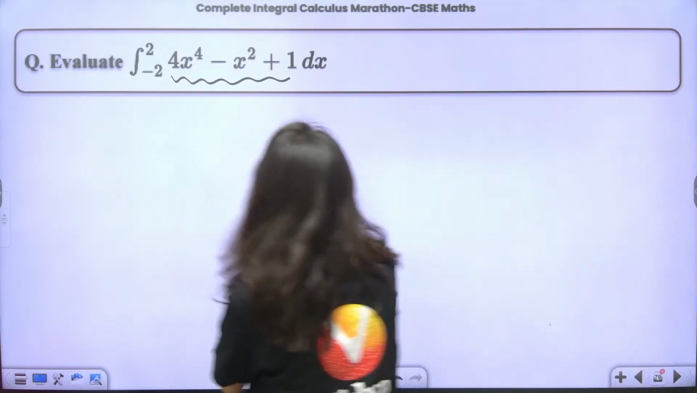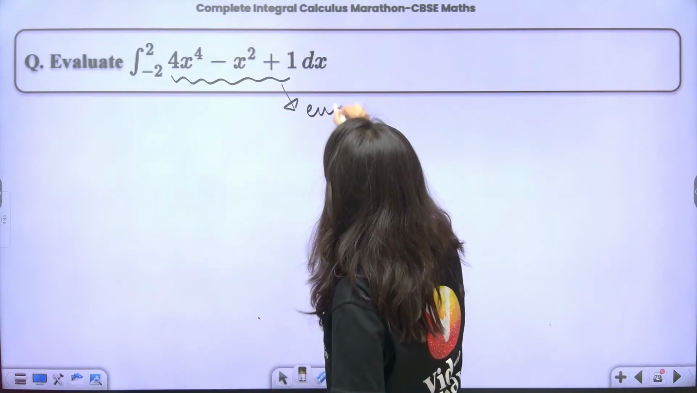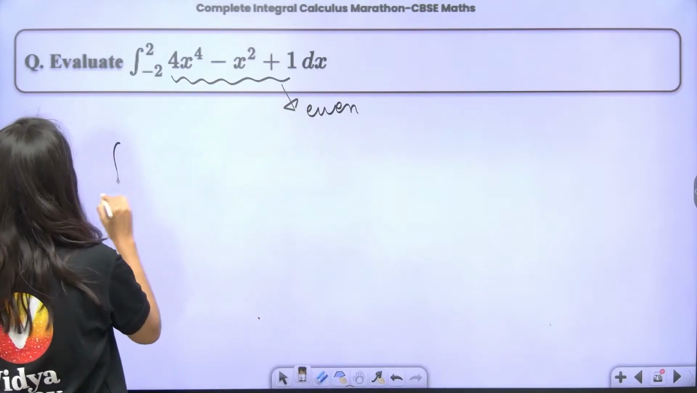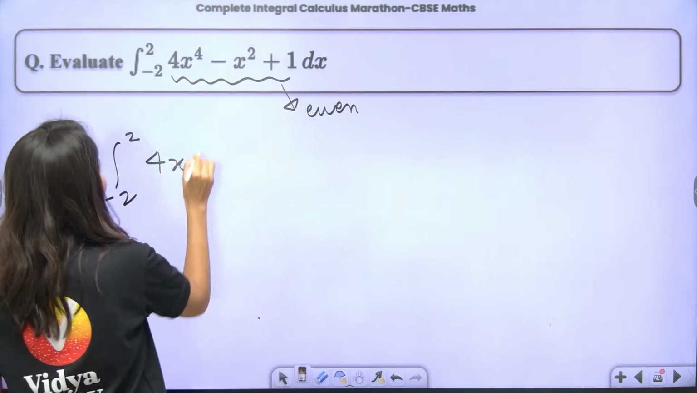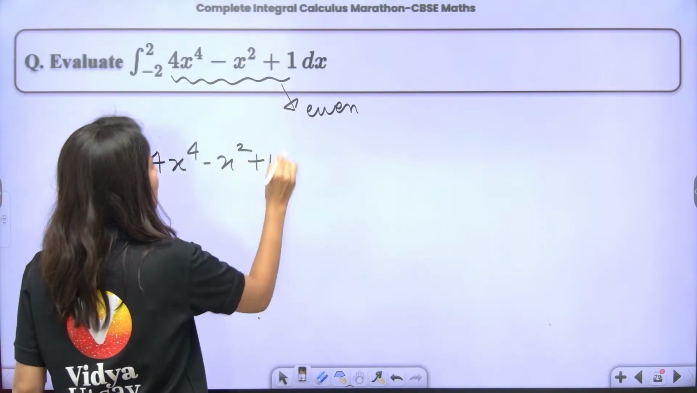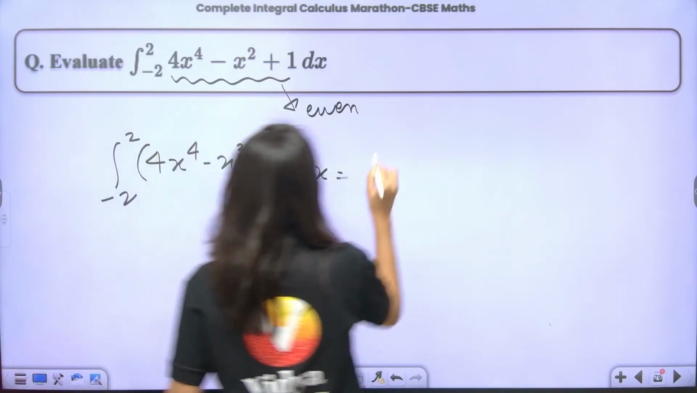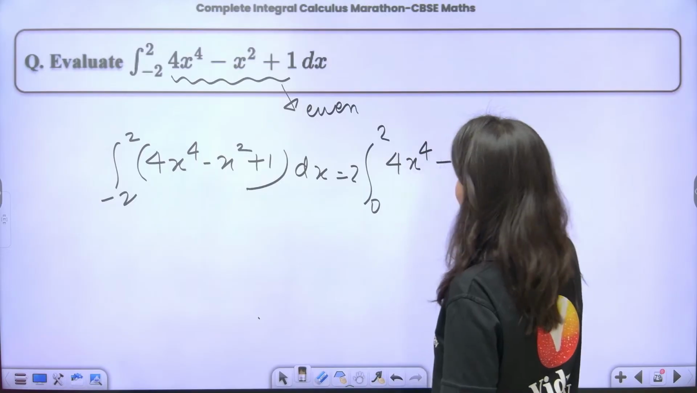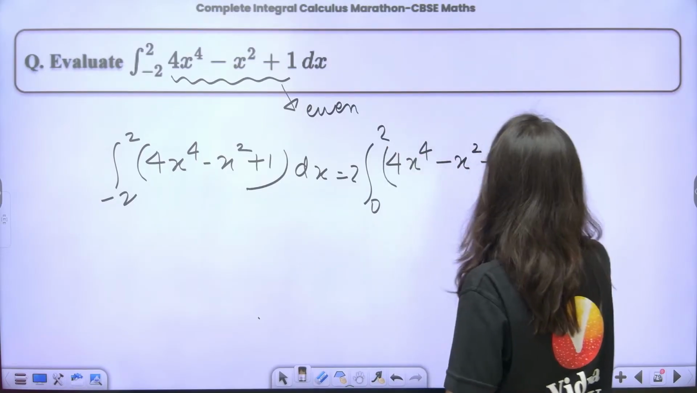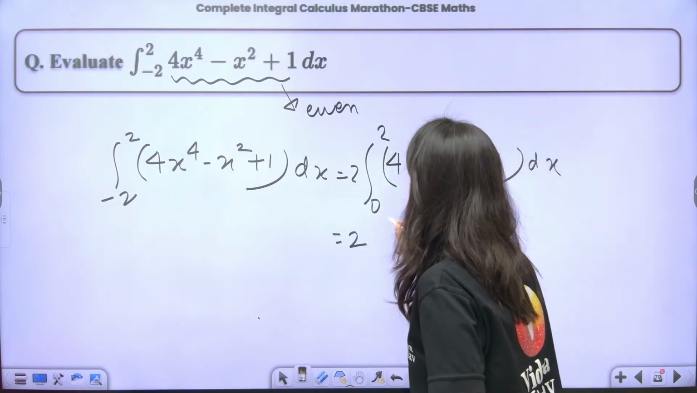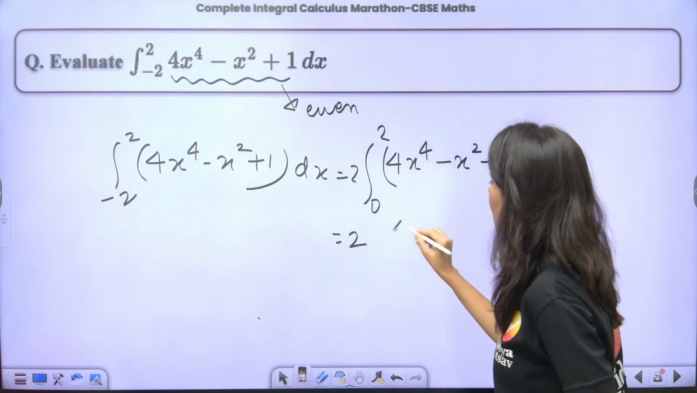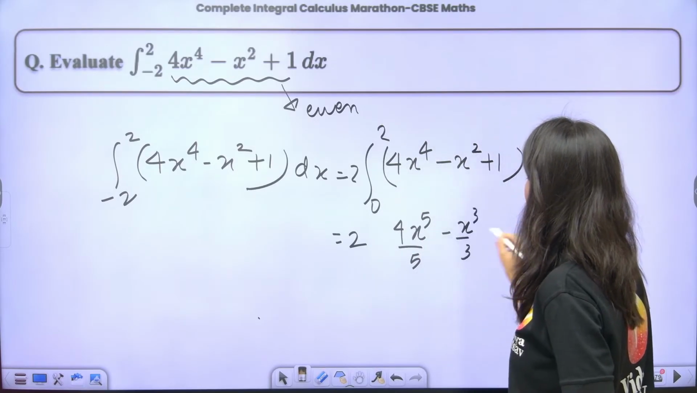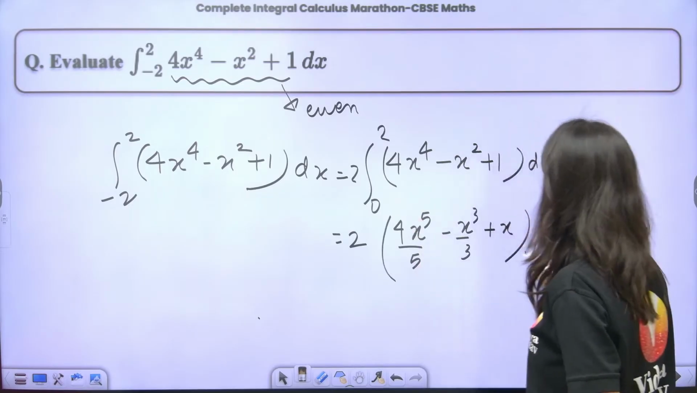So this is an even function. So if this is an even function, then the integral from minus 2 to 2 of 4x power 4 minus x square plus 1 dx is going to be twice the integral from 0 to 2 of 4x power 4 minus x square plus 1 dx. This is an even function, so now you can peacefully integrate it. So this is 4x power 5 by 5 minus x cube by 3 plus x, from 0 to 2.